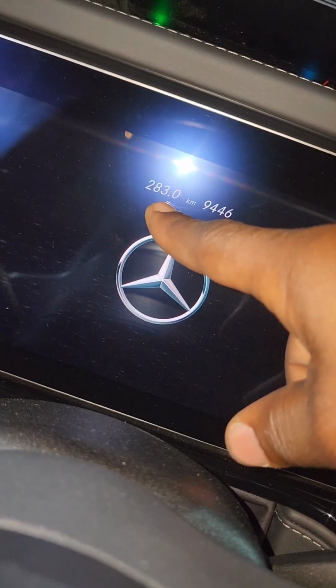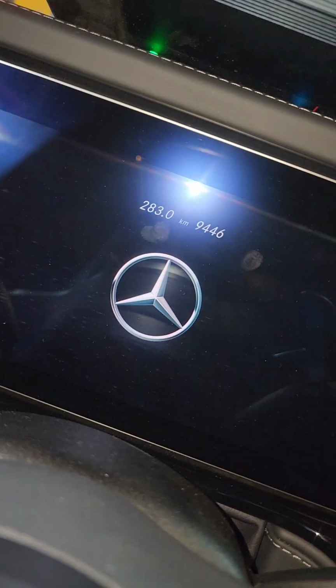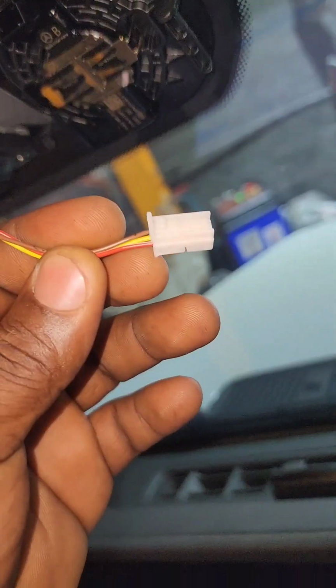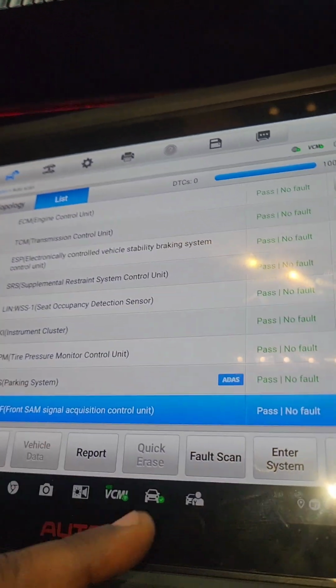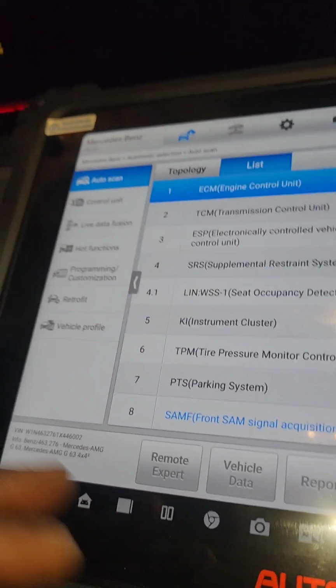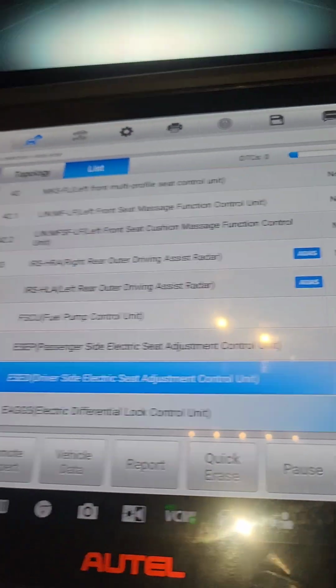You can see only 283 kilometers, it's a new car. The car has not driven long. It's a new model. So I disconnect the wire now. You can see. Now let me read the code. The sensor cannot be damaged like that. Maybe I have some loose connection or lost contact.